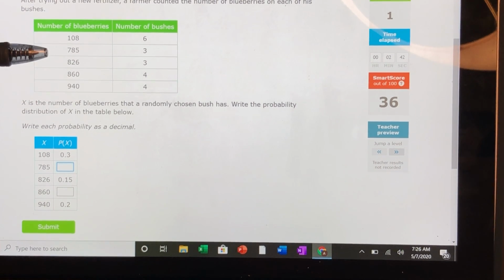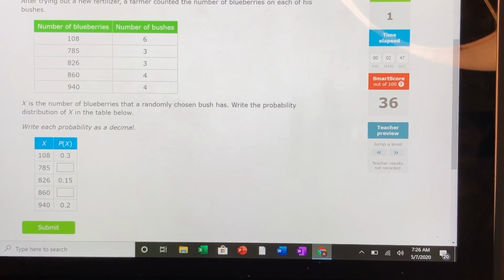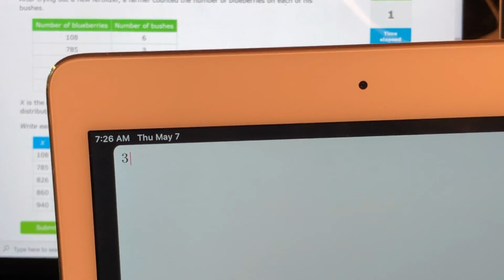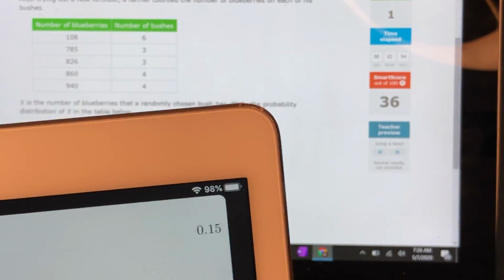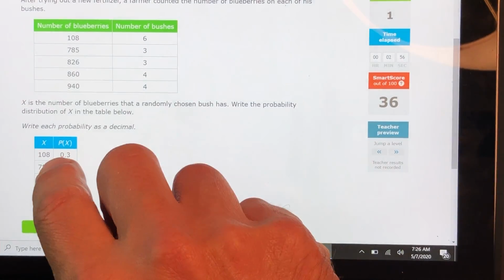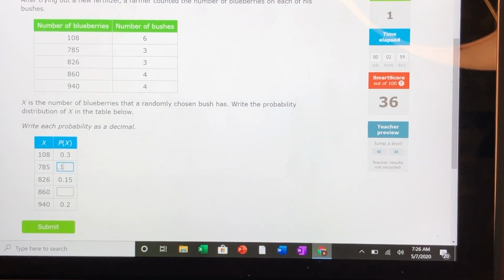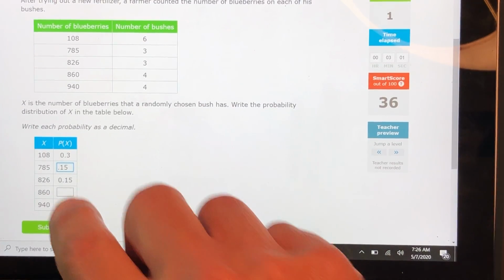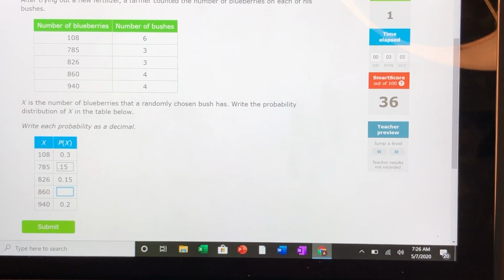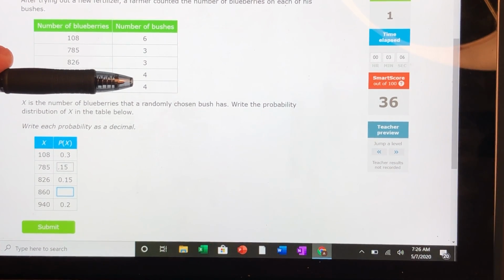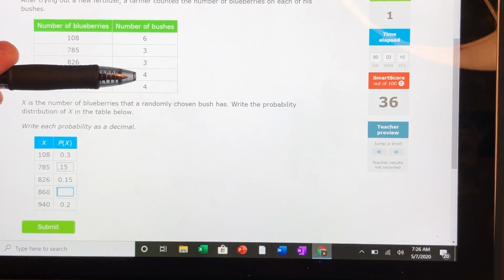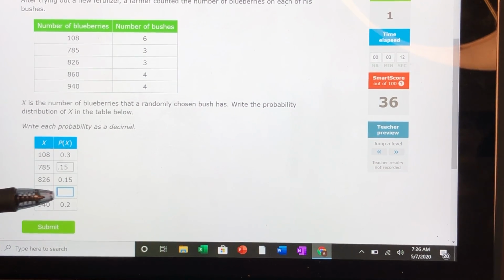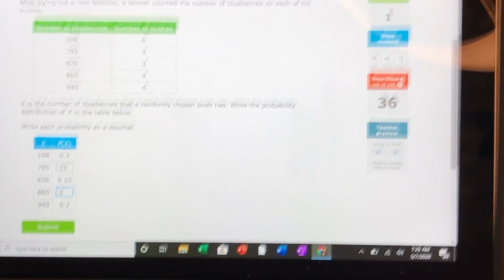So we want to figure out, for 785, what's 3 out of the 20? Well, what is 3 divided by 20? Well, if you want to bust out the calculator, now would be a good time. 3 divided by 20 is 0.15. So that means that this one has a probability of 0.15. And for 860, this one right here, that's 4 out of 20. Well, you could do that on your calculator, but if this one's 4 out of 20, then that one's 4 out of 20, then if that one's 0.2, then that one also has to be 0.2.